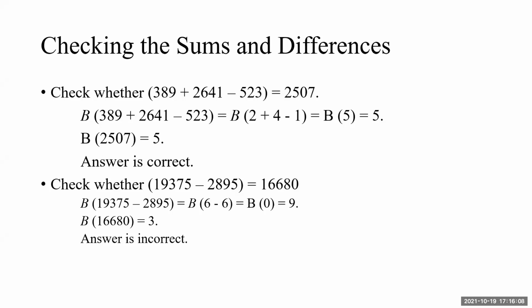And Bijanka for 2507 is 5. Seven and 2 can be ignored, so the answer is 5 in this case also, and the answer is correct. I will be giving limitations of the method in the end, so please go on with what I am saying.